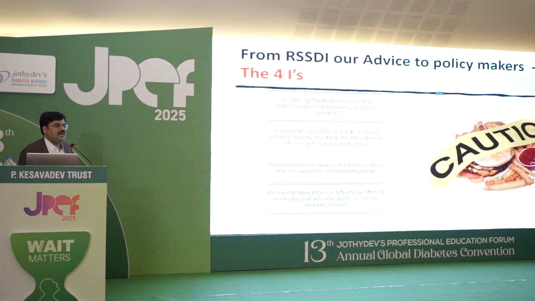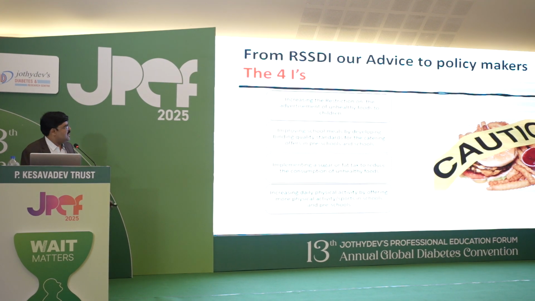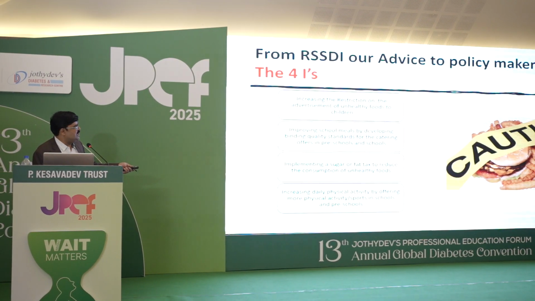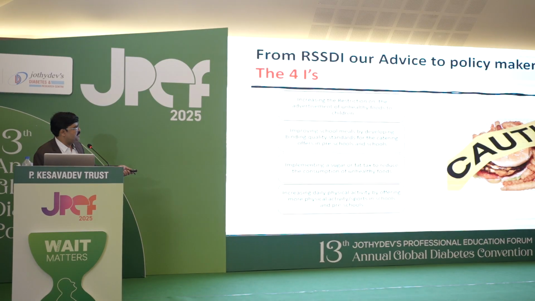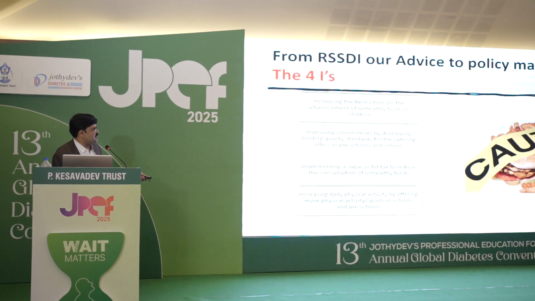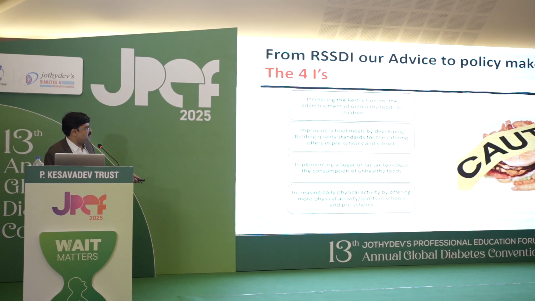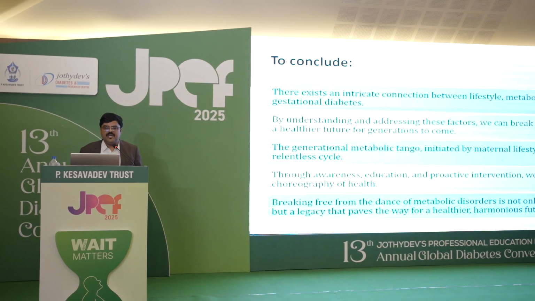From RSSDI, our advice to a policymaker, the 4 I's: increasing the restriction on the advertisement of unhealthy foods to children, improving school meals by developing binding quality standards for the catering offers in the preschools and schools, implementing a sugar or fat tax to reduce the consumption of unhealthy foods, increasing daily physical activity by offering more physical activity and sports in schools and preschools.